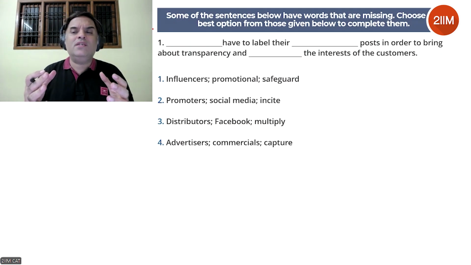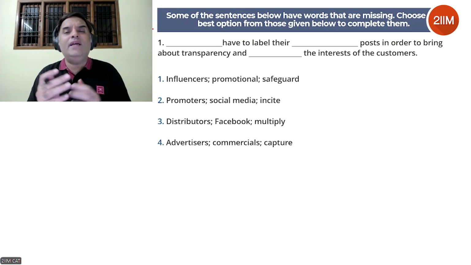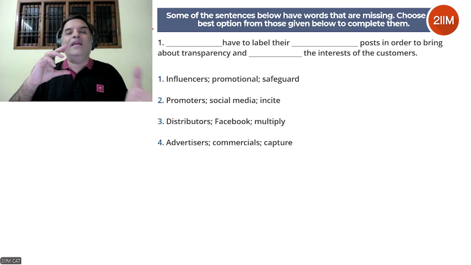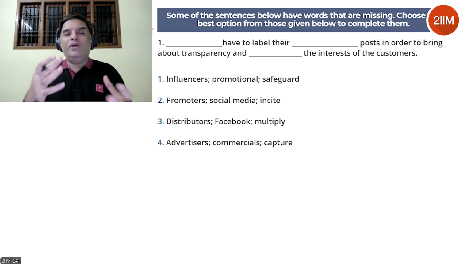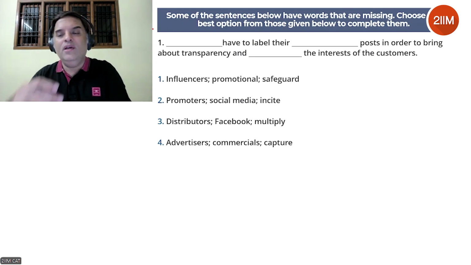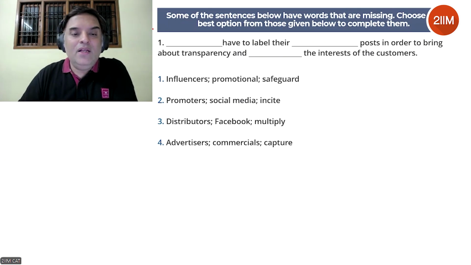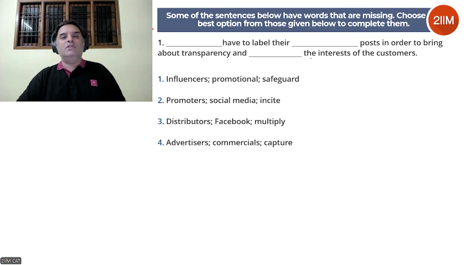So these questions mainly test vocabulary. And the good thing is that these aren't direct vocabulary questions. There are sentences, so you can always guess the blanks, even if you don't know the meaning of a particular word. You can guess it through context. So yeah, vocabulary, word usage questions, that's the category. Let's look at question 1. Dash have to label their dash posts in order to bring about transparency and dash the interest of the customers.